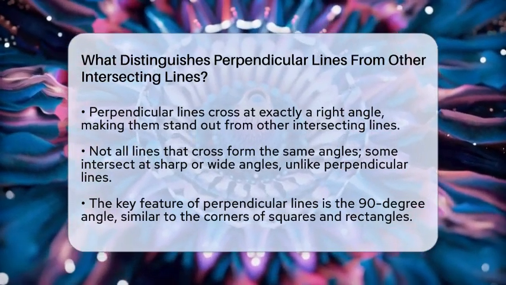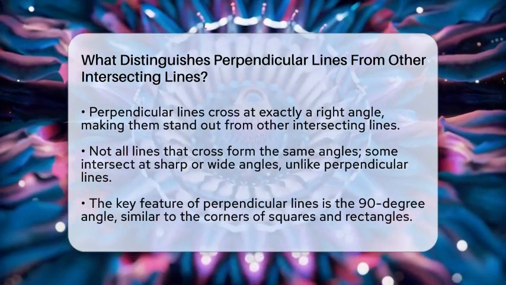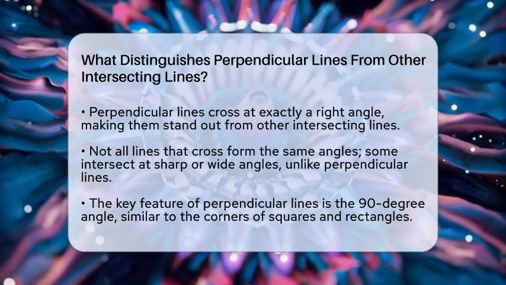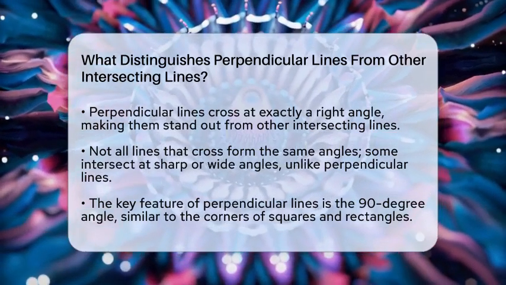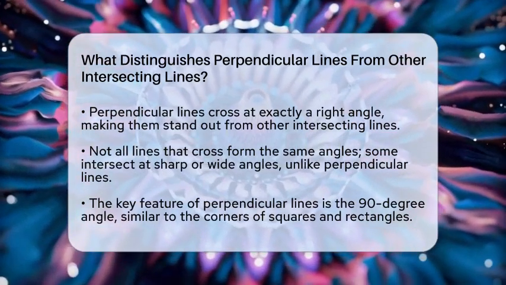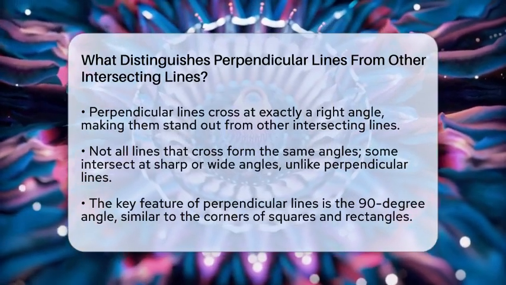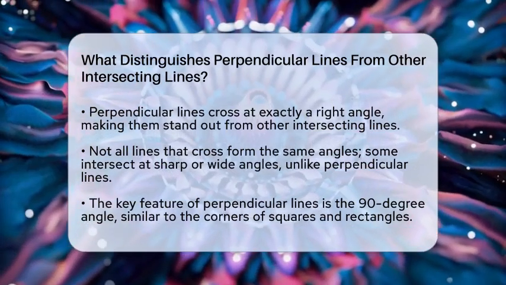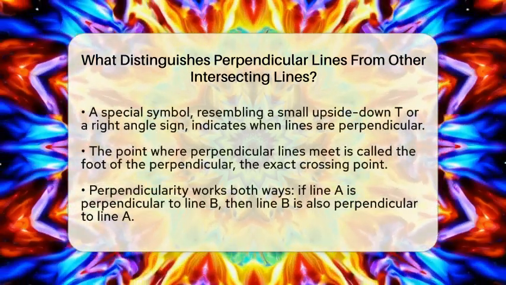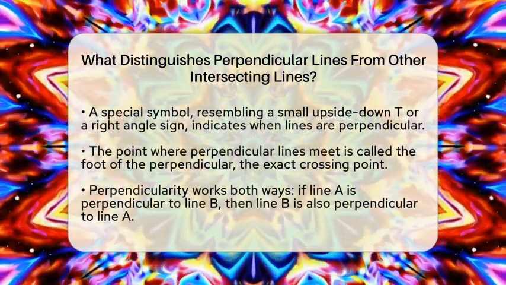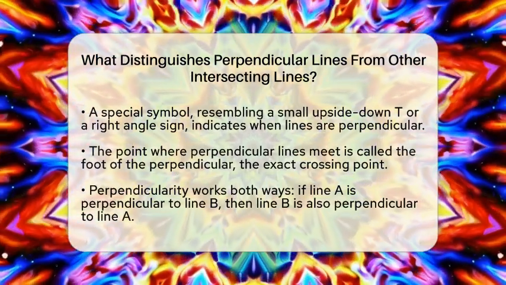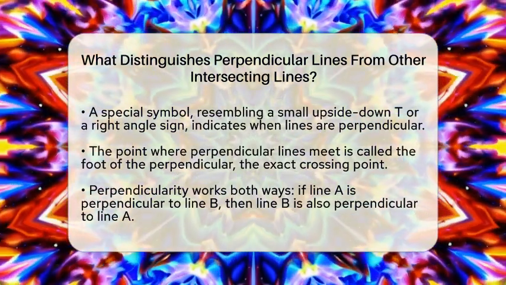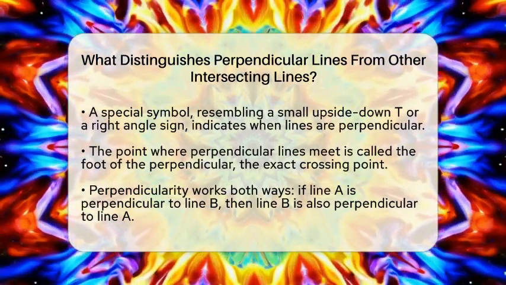Perpendicular lines always meet at a 90-degree angle, which is the most important thing that sets them apart. You might see lines crossing at sharp angles like 20 or 30 degrees, or at wide angles like 120 degrees. These are just regular intersecting lines, not perpendicular. The key difference is the 90-degree angle. It's like the corner of a square or a rectangle, perfectly straight and square.